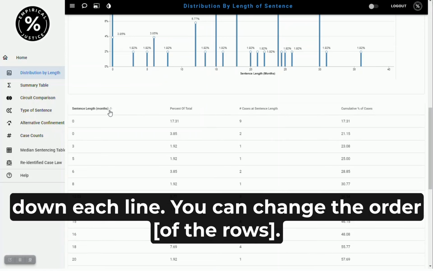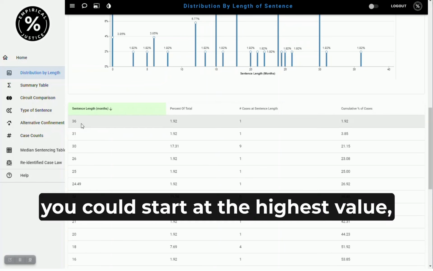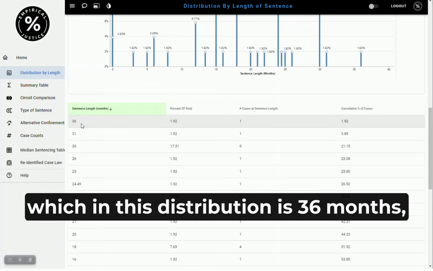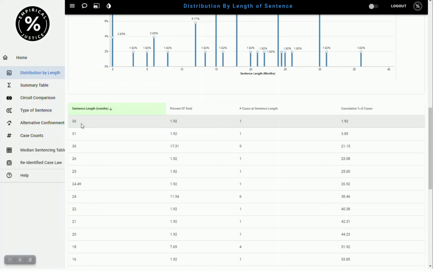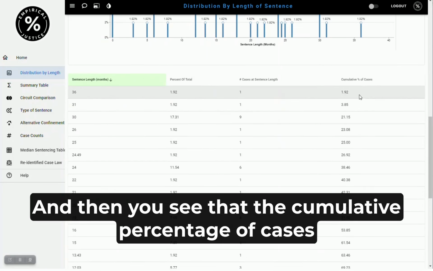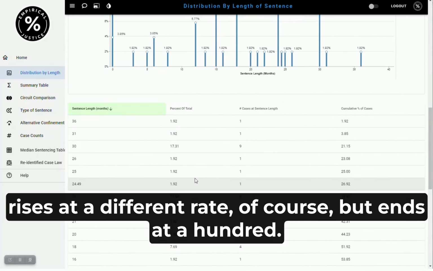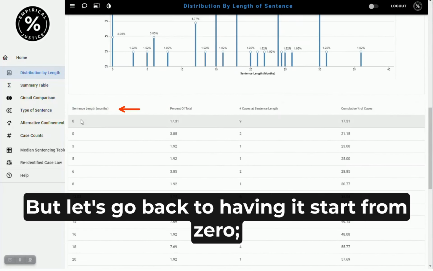You can change the order so that instead of starting at 0 months, you could start at the highest value, which in this distribution is 36 months, just by clicking here on these arrows. And then you see that the cumulative percentage of cases rises at a different rate, of course, but ends in 100. But let's go back to having it from 0, from the smallest to the greatest.